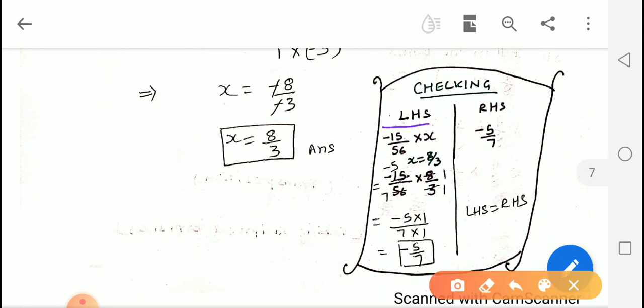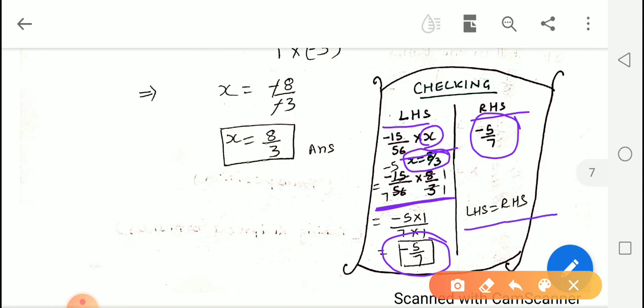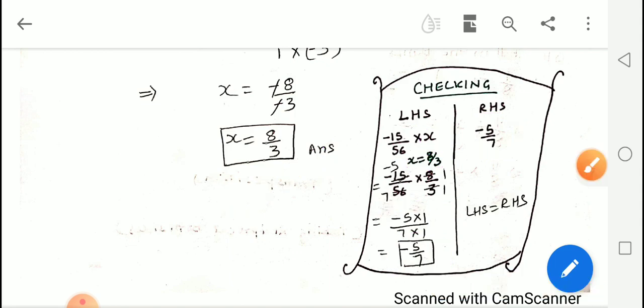Here is LHS, here is RHS. RHS is negative 5 upon 7. And on the left hand side, negative 15 upon 56 is multiplied by x. Now here we will put the value of x as 8 upon 3. We do the cancelling and we get negative 5 upon 7 as the answer. So LHS is equal to RHS. If LHS comes out equal to RHS, then our answer is right. So in this way, after doing your question in the exam also, you can cross check your answers. Now let us do the next question.